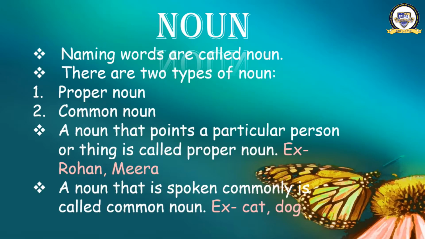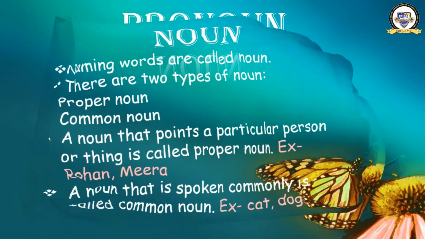Common noun or proper noun? Aradhya is a proper noun, but girl is a common noun. Tree is a common noun and mango tree is a proper noun. So have you understood? When we point out a particular thing or person, that is known as a proper noun, and when we talk generally, that is known as a common noun. So shall we move on?